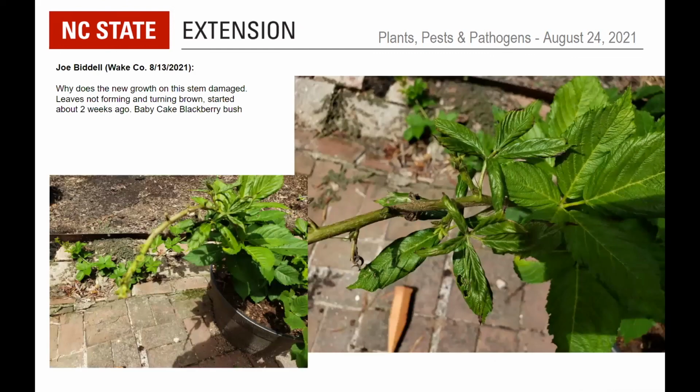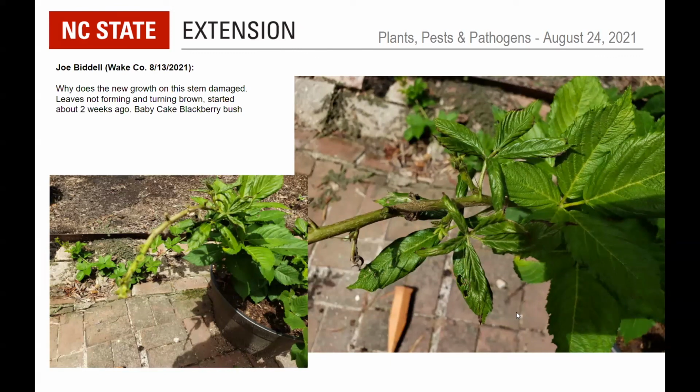Okay, next one. Why does the new growth in the stem damage? The leaves not forming and turning brown started about 2 weeks ago. So this is a blackberry bush. You can see there's some nice leaves on the base, and then right up here you start to see, and I guess this is where the close-up is, you start to see these strappy leaves and then no real leaves here.